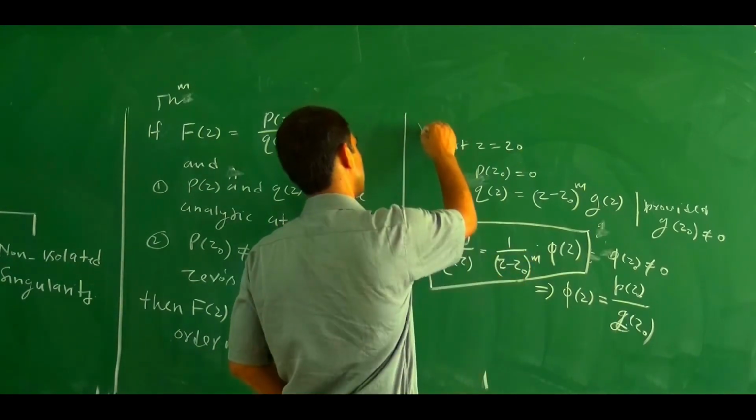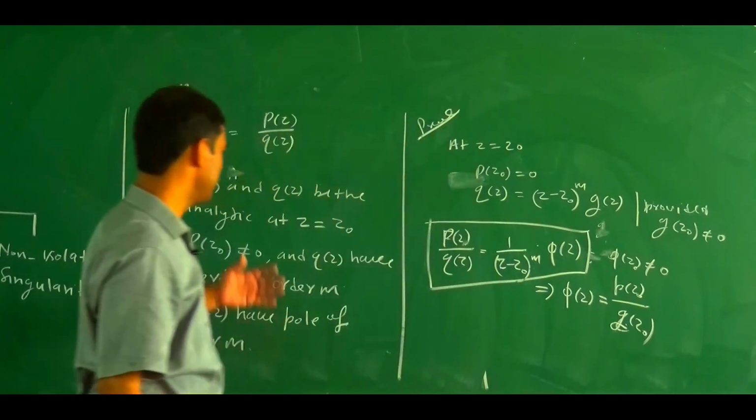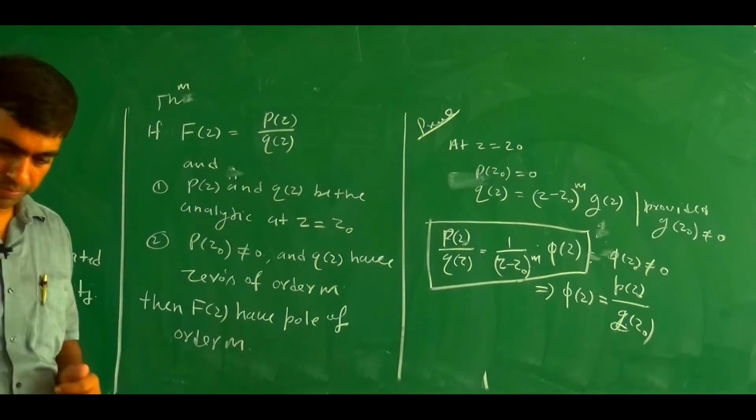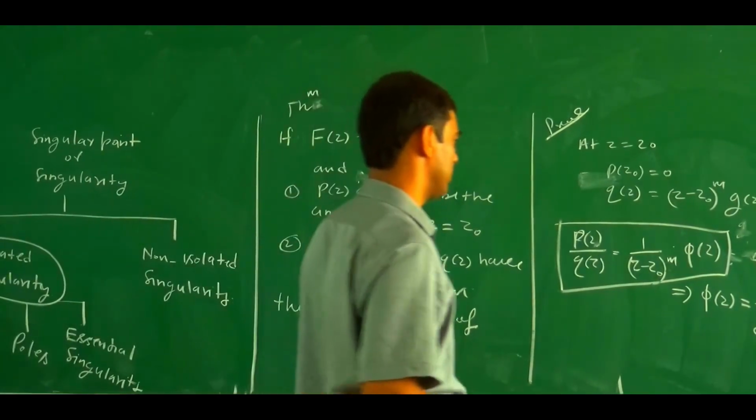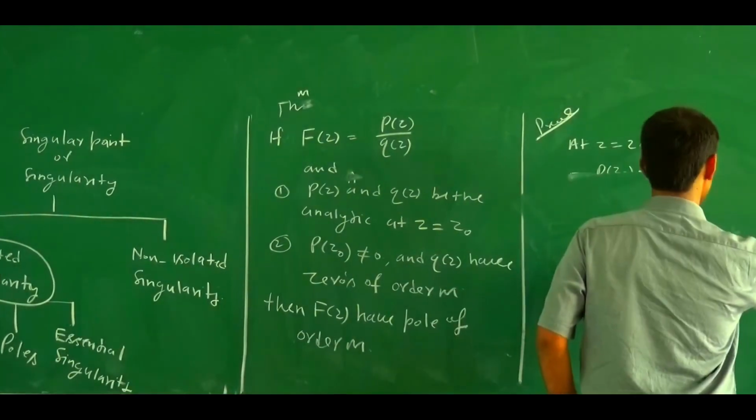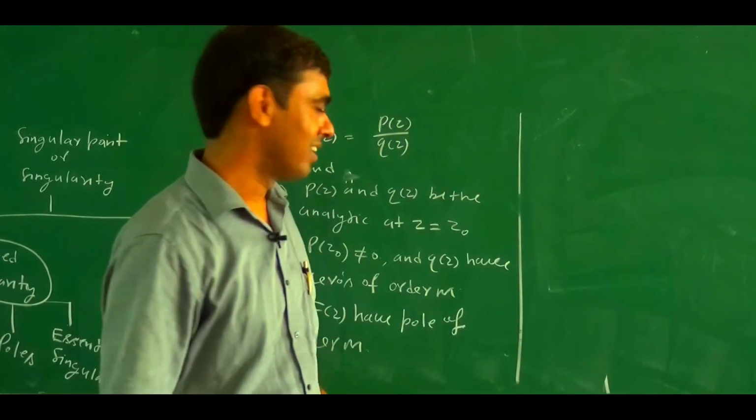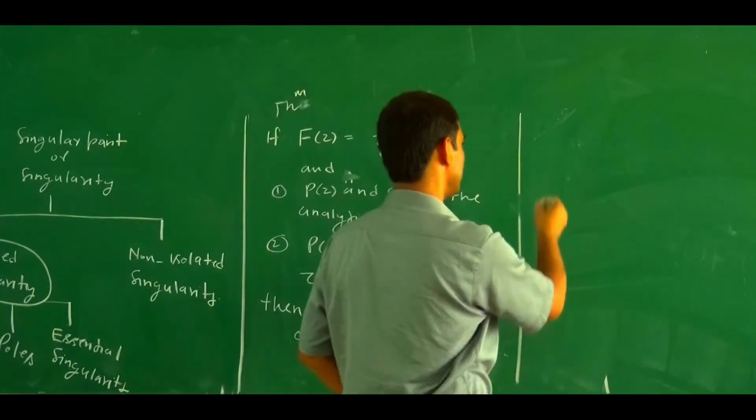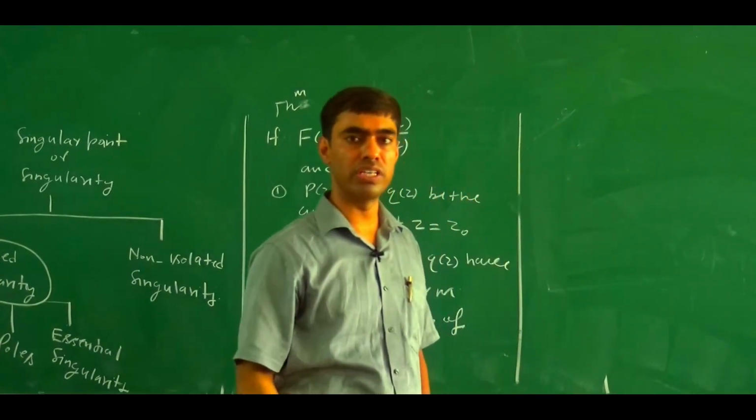You may treat this as a proof of the theorem. Basically, we only use the statement of this theorem, not its proof. We are going to use this theorem to decide, in short form, whether z equal z0 is a pole or not.